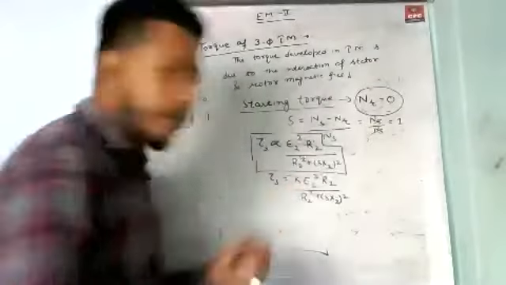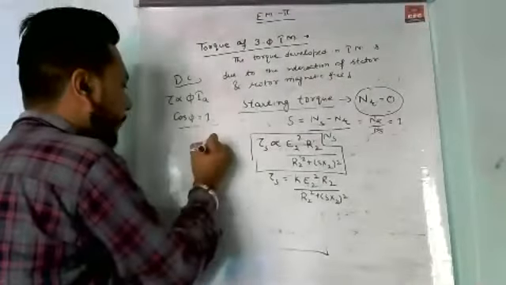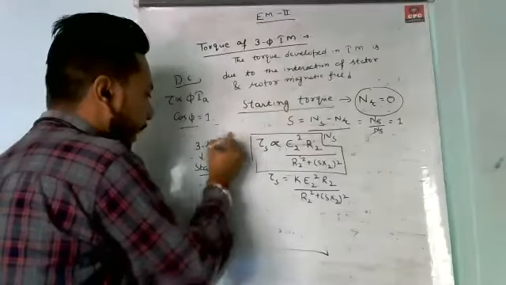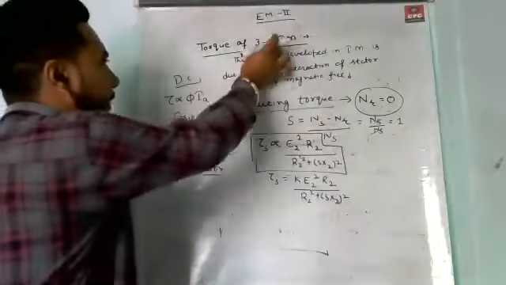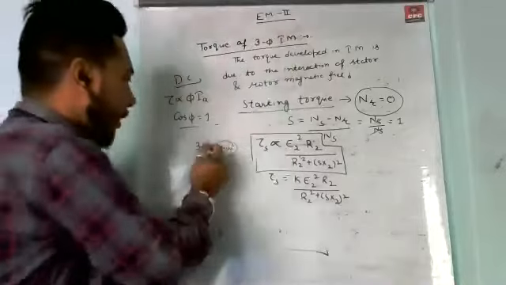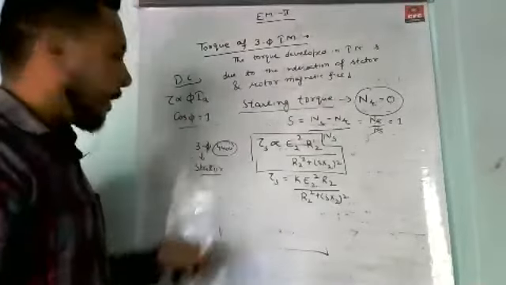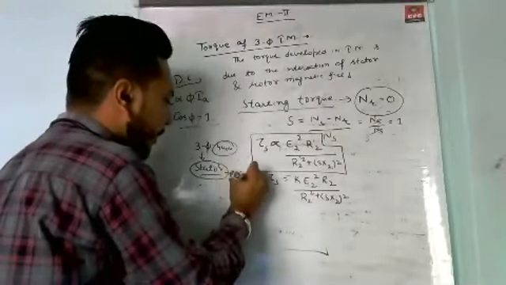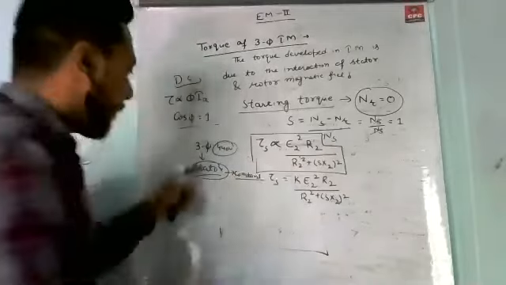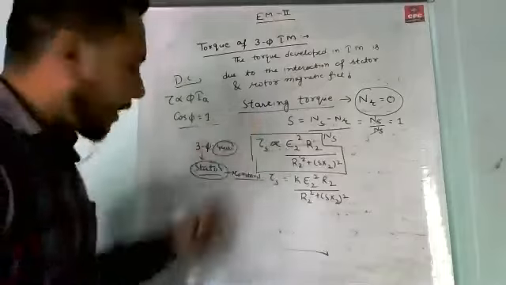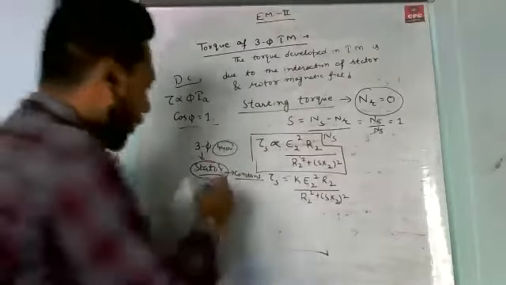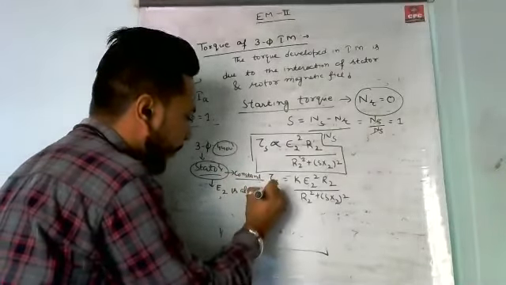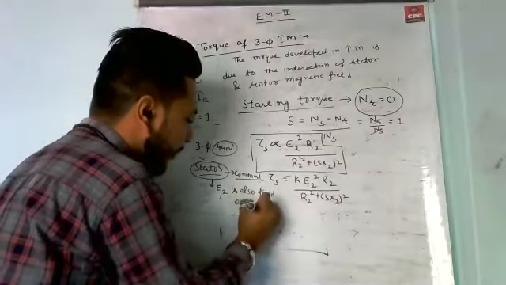Now, as we know, the stator supply voltage is constant because we give a three-phase supply to the stator. The three-phase supply voltage is 440 volts, and this voltage is constant. The topic here is three-phase induction motor torque. If the supply is constant, then the flux or magnetic field induced in the stator is also fixed. And as we know, the stator magnetic field is the input to the rotor. So the rotor side induced EMF, that is E2, is also fixed or constant.